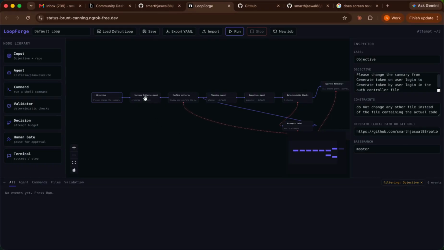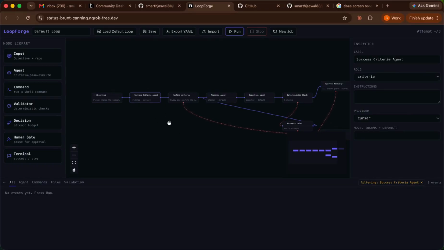Okay, so this is our success criteria. As you can see, this is our criteria agent that has been added. It will be using the cursor model, and this is our confirm criteria, which will review the output of the criteria agent, and it will be the human kind of step. We will also approve the criteria that has been provided by the success criteria agent.